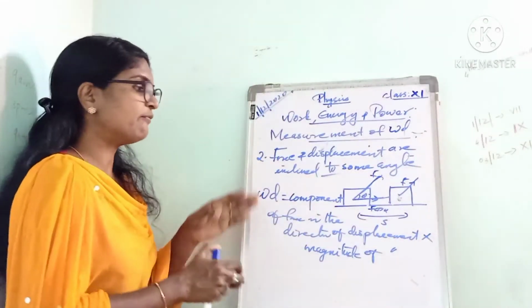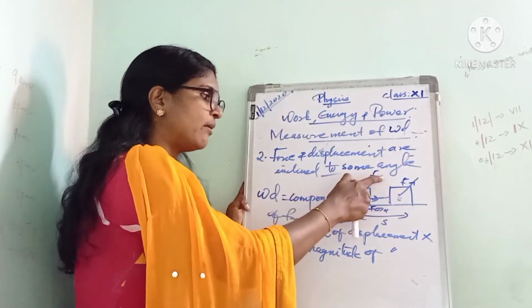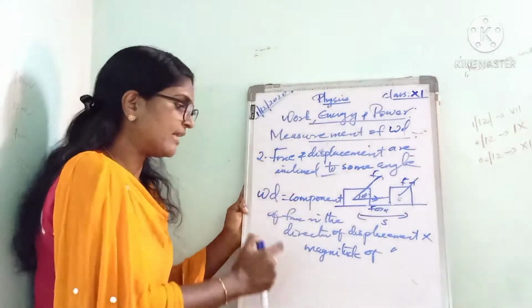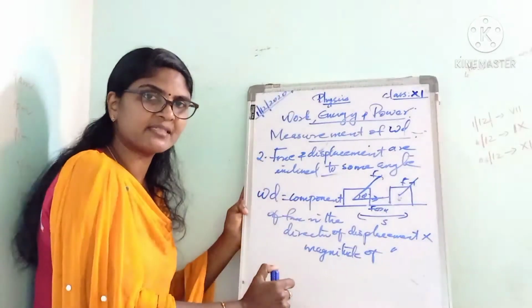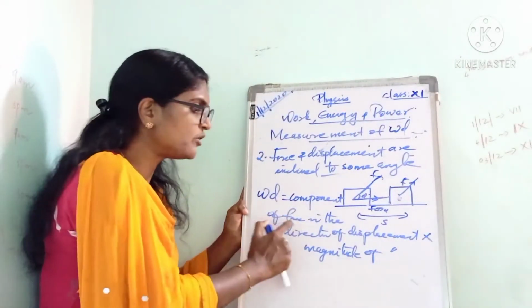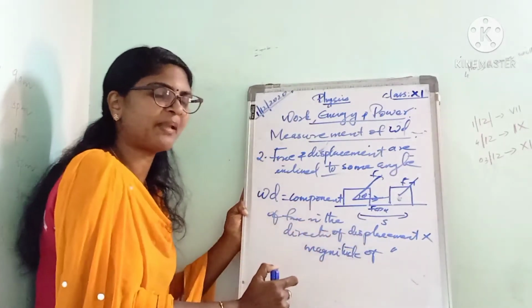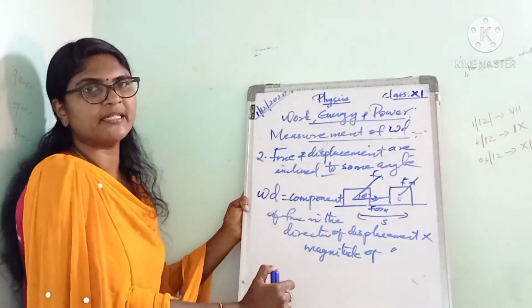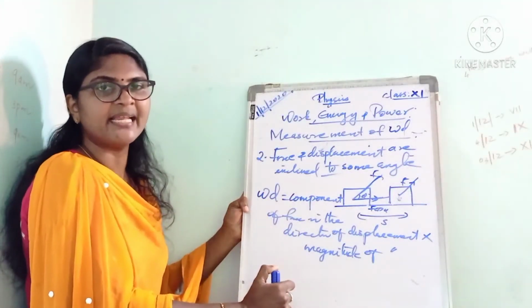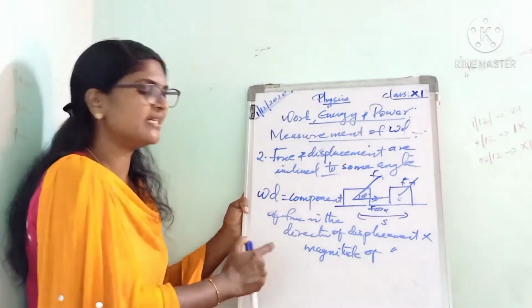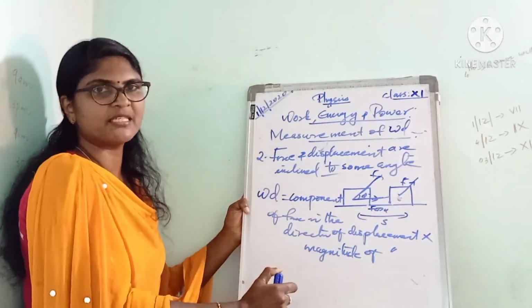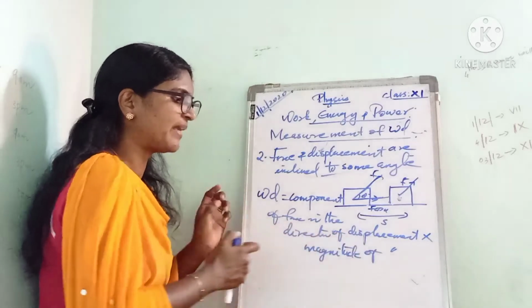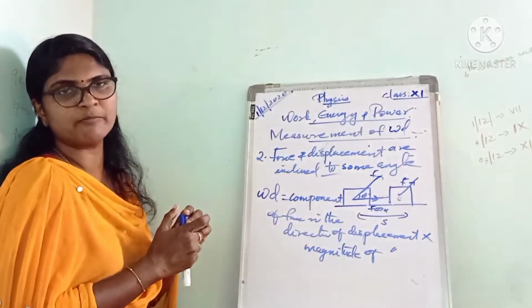Listen to it. Suppose the force and displacement are inclined at some angle, then the work done can be measured as the product of the component of force in the direction of displacement and the magnitude of displacement. So we can write work done equal to the component of force in the direction of displacement into magnitude of displacement.